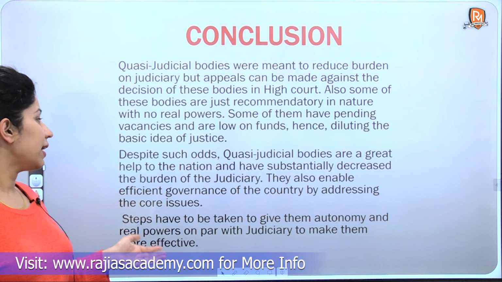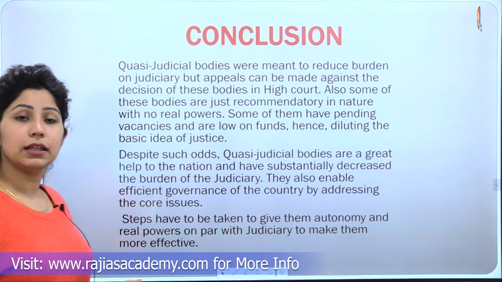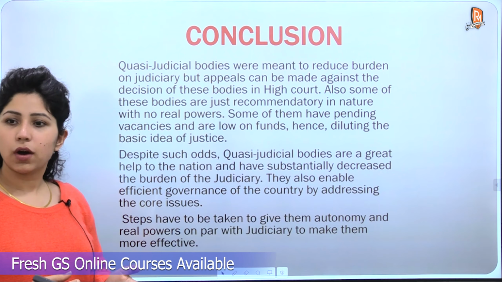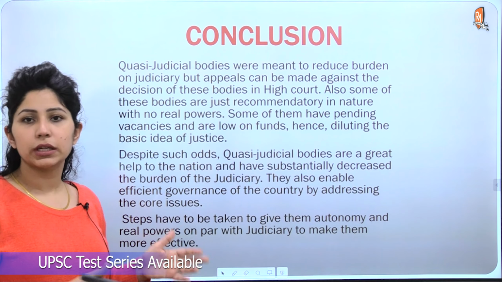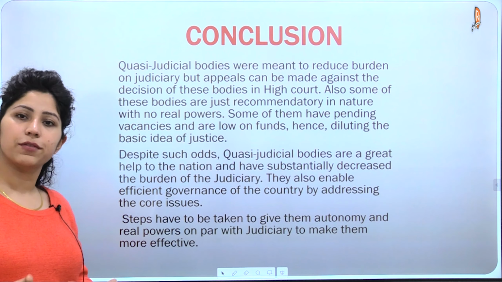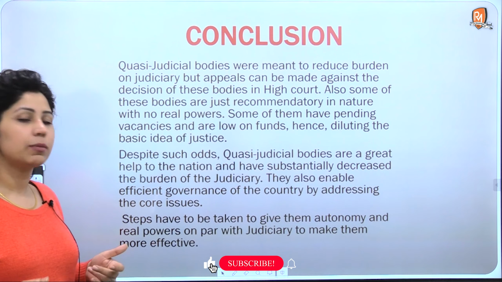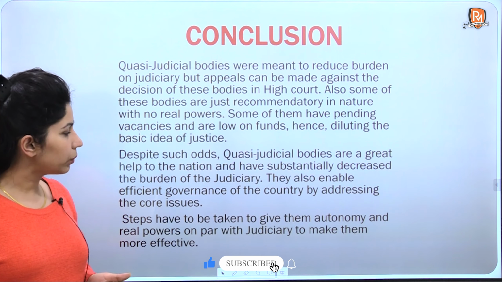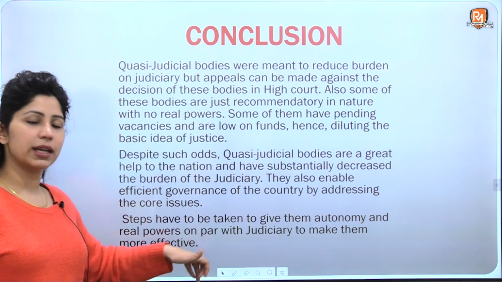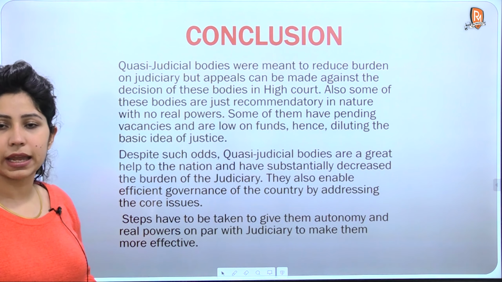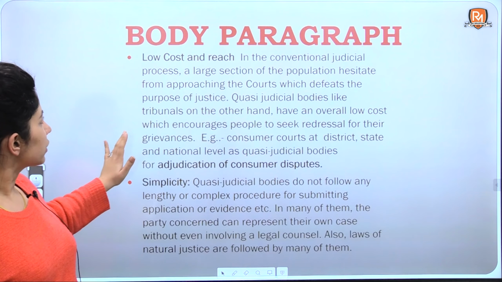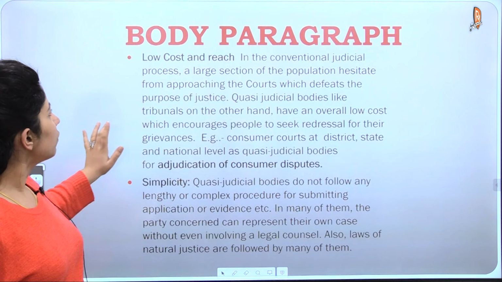So they also enable efficient governance of the country by addressing the core issues, because they are made for specific reasons. Each tribunal, each quasi-judicial body is addressing one type of issue. So they address the core issues more efficiently. Steps have to be taken to give them autonomy and real powers on par with judiciary to make them more effective. So this is a very general statement at last. You can choose to skip it if you're crossing the word limit already, or you can include it. So talking about the structure of this answer, writing in steps is always a good idea, but since you have 4 points here,